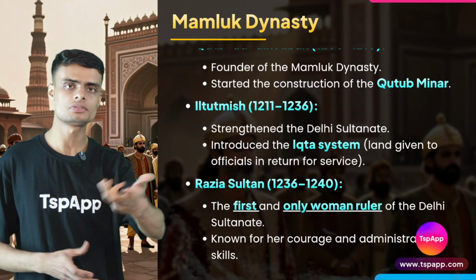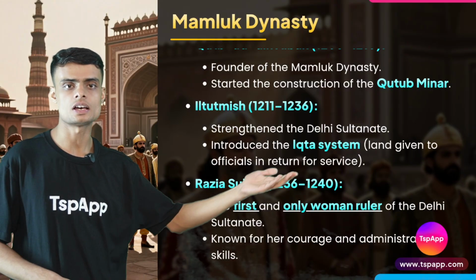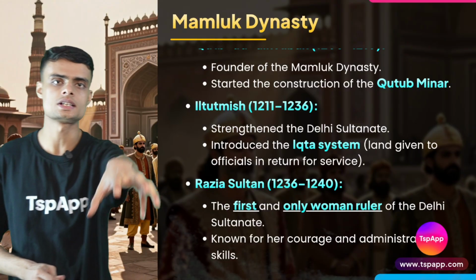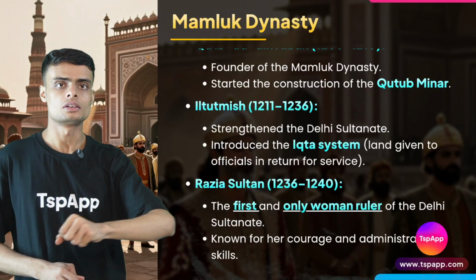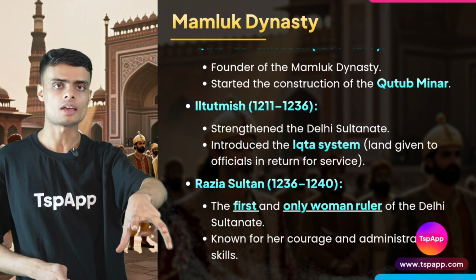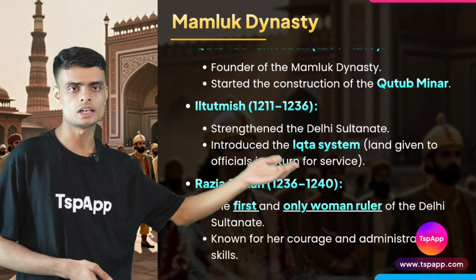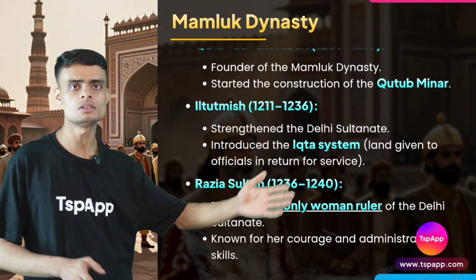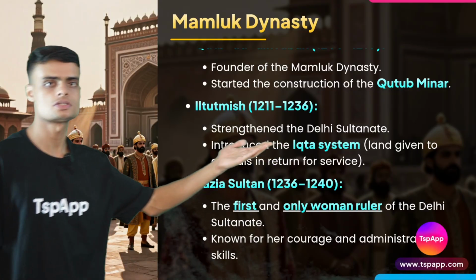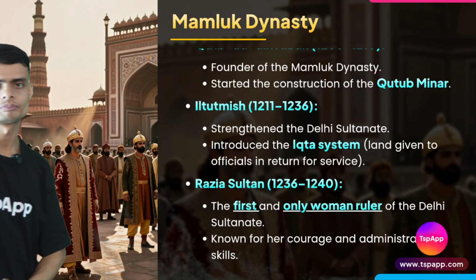How is the king paying the different people? For example, the king has allotted a specific land to that person. That land is called the Ikta, and that person is called Iktadar. We'll come to this Ikta system later in the chapter. Right now, Iltutmish was the person who introduced the Ikta system.